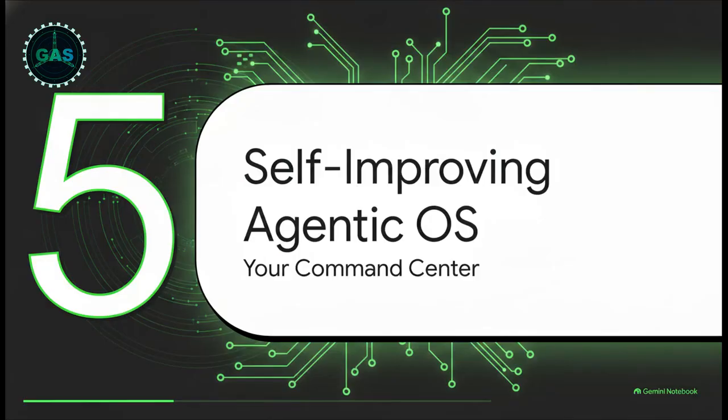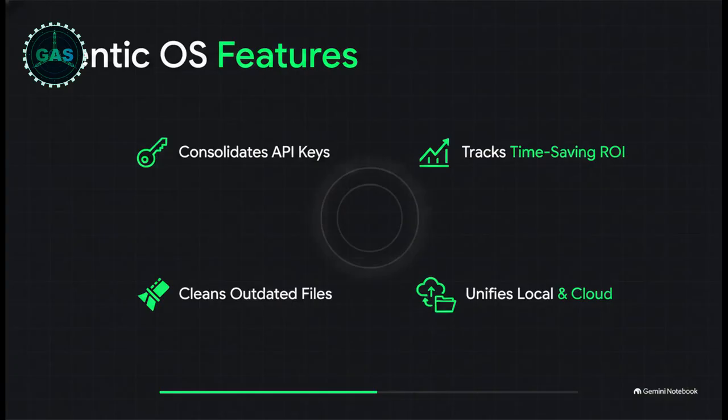Which brings us to the final piece of this whole system upgrade. Section 5, the self-improving Agentic OS, basically your new command center. Bringing all of these fragmented agents and tools into one unified spot can get incredibly chaotic. An agentic operating system provides massive visibility over your entire digital life. It consolidates all your API keys and token limits, so you're never running out of usage unexpectedly. It actually tracks your time-saving ROI, calculating exactly how much money these automated skills are saving you. It unifies your local memory files with your cloud vector databases, like Pinecone. And it proactively cleans out outdated files and unused skills, so your AI's brain doesn't get all cluttered up.